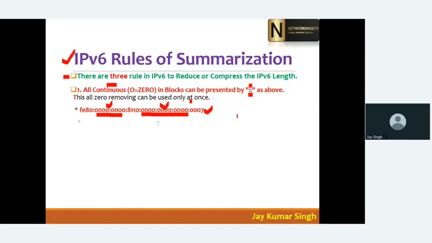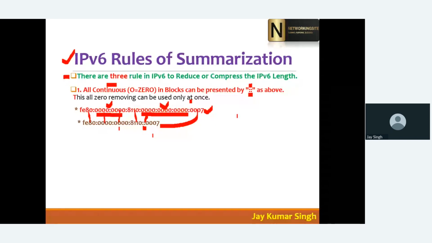So here I have reduced to this one, and now your IP address is this. The 00 will remain, because you can only reduce one time with a double colon. This is also the same here. All these three are reduced to a double colon, and this is the same as this. Now let's come to reduce this one also. Can we reduce this one?